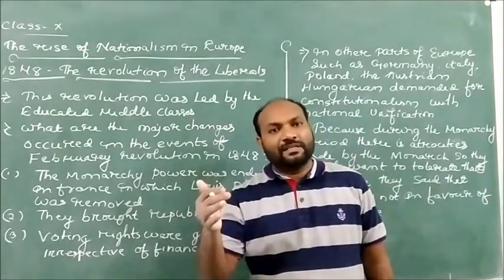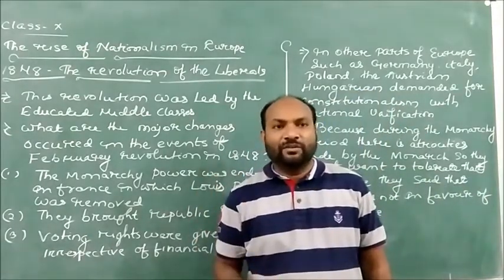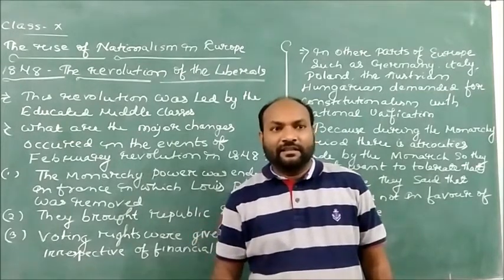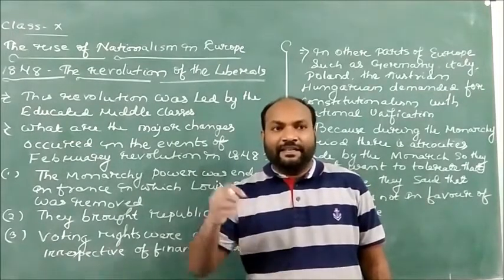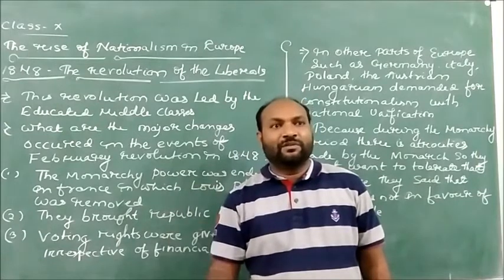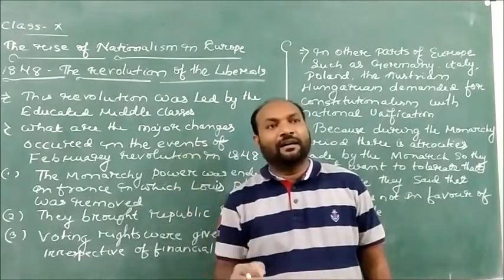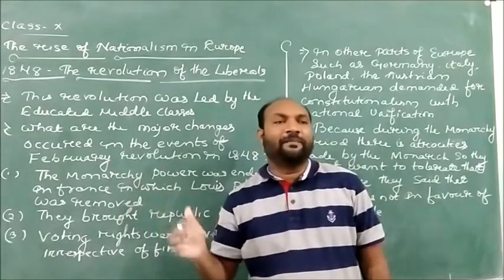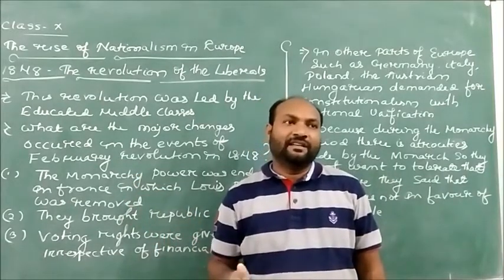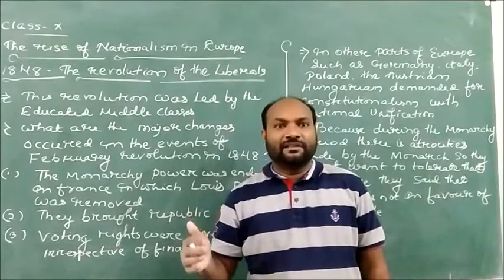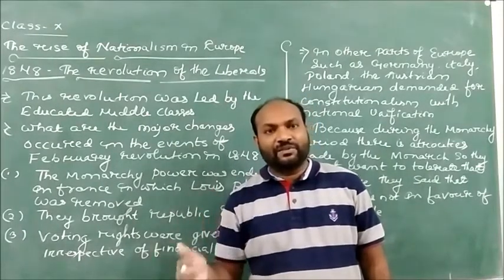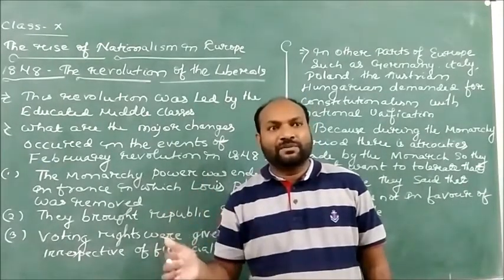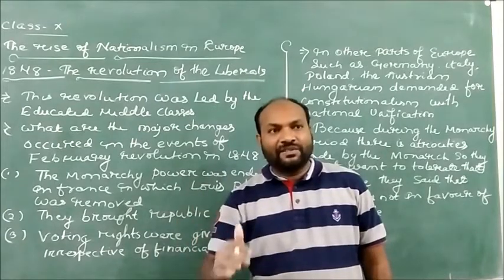In my previous classes, dear children, we learned that the 1848 revolutions were made by the common people who were going through a very hard time, because there were hardships, economic crisis, failure of crops, and unemployment crisis.